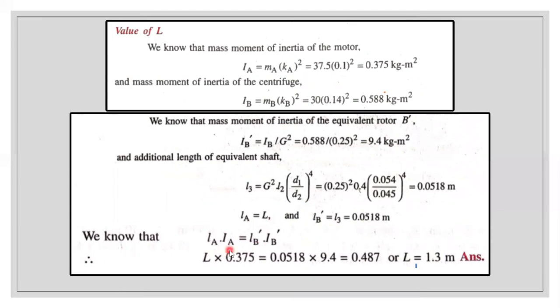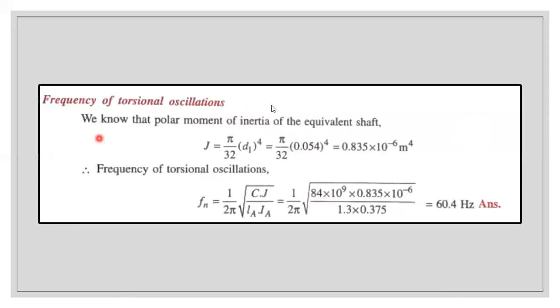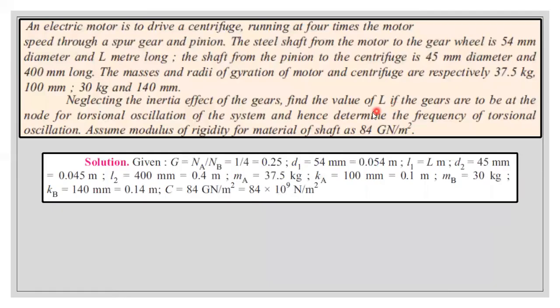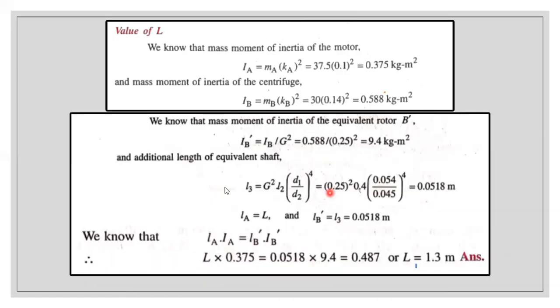Now we are going to compare the frequency for rotor A and rotor B dash. So LA IA is equal to LB dash IB dash. The LA value we don't know, it is the capital L we need to determine. IA we know, LB dash we just got, and IB dash we know. So only the length is unknown, and using a calculator we can easily calculate it. The length will be 1.3 meter. In the question they ask us to find the value of L only, so we determined it. The next thing is to determine the frequency.